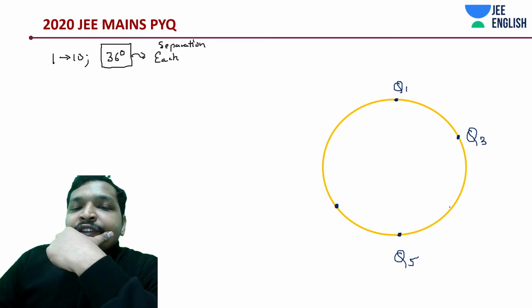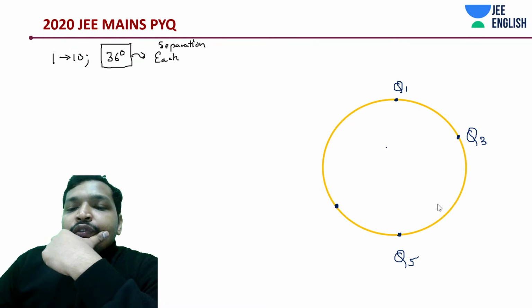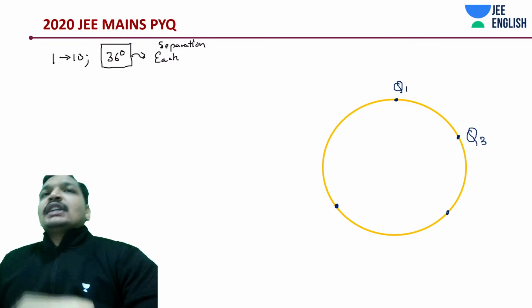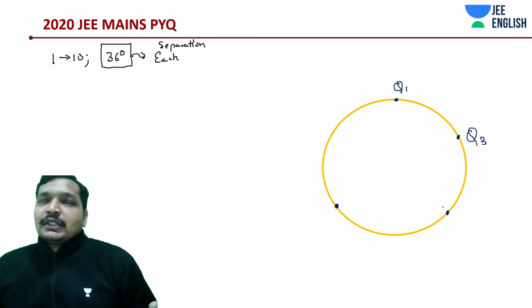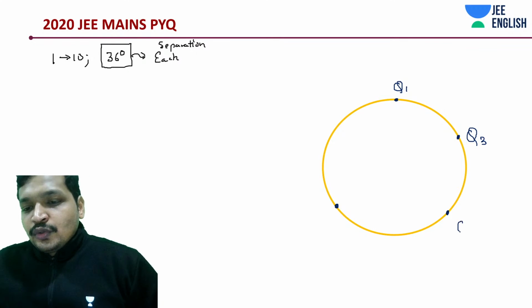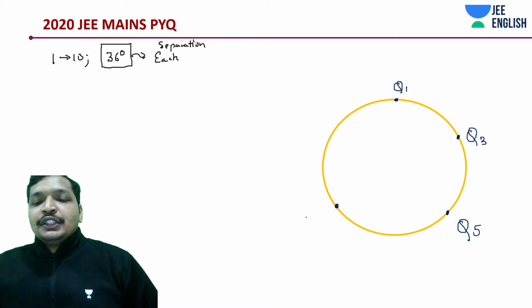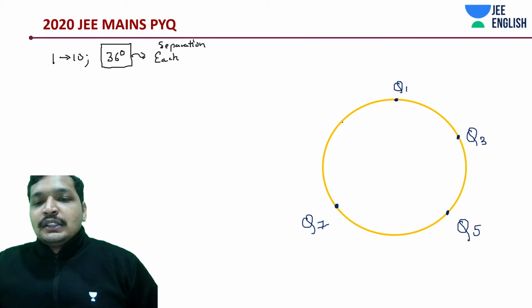Again, after that 72 degrees, Q1, Q3, Q5. I guess there is some question. So 1, 2, 10 charges. This should be your Q5, and this should be your Q7. This should be your Q9.